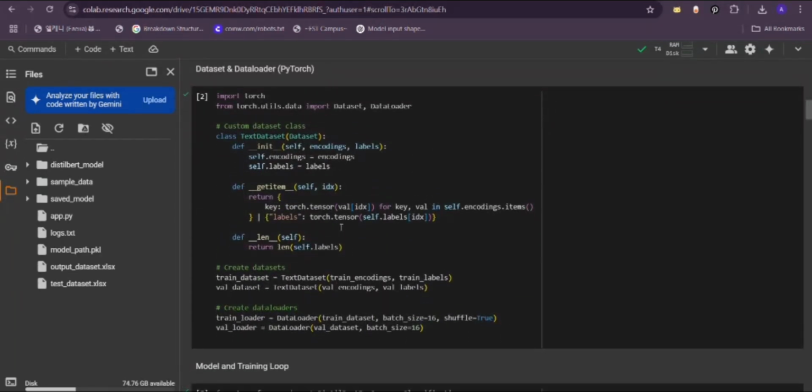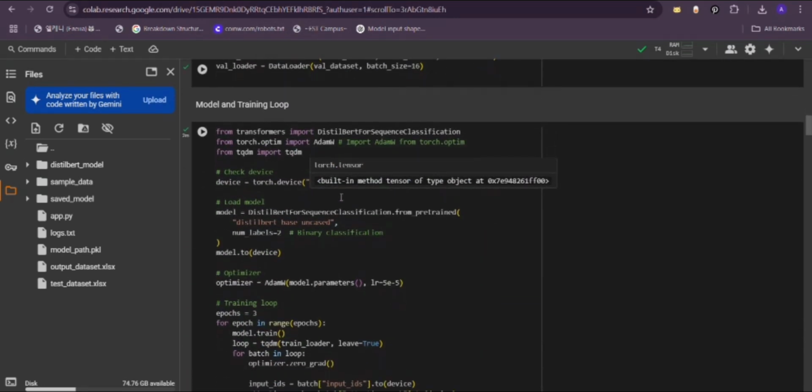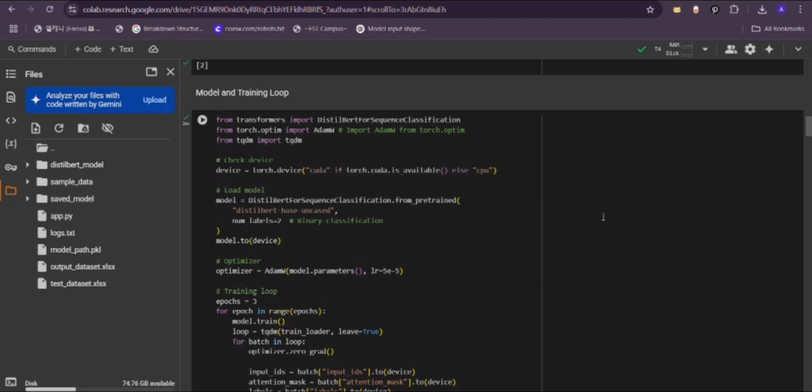Then for proper training of the model, I created a custom dataset class using the PyTorch Dataset and wrapped it in data loaders. This allows us to feed mini batches of tokenized text into the model during training and validation, improving the performance and stability. Then for the model, I have used the Hugging Face DistilBertForSequenceClassification model, which is a pre-trained model fine-tuned for binary sentiment classification.